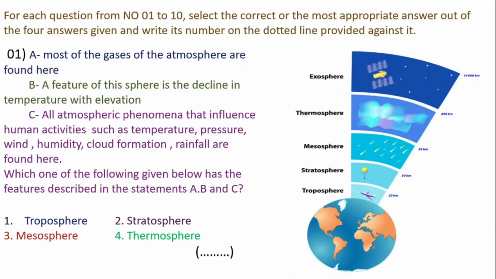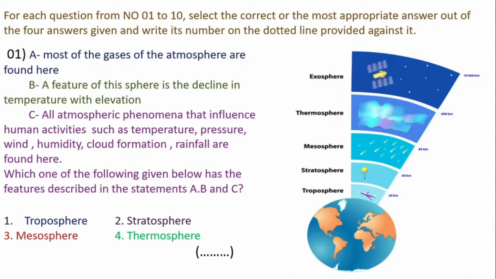Description: the atmosphere is divided into 4 main layers on the basis of the change of the temperature with altitude: troposphere, stratosphere, mesosphere, and thermosphere. Out of them, troposphere is the most important layer for living beings. Characteristics of troposphere: the temperature decreases with altitude. All the atmospheric phenomena including precipitation, temperature, pressure, humidity, winds, and formation of clouds occur within this layer.